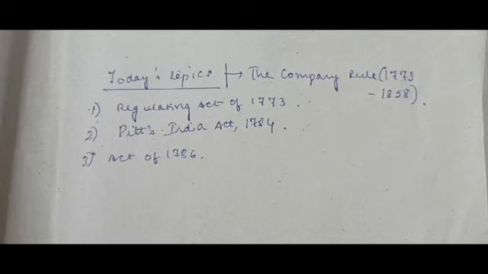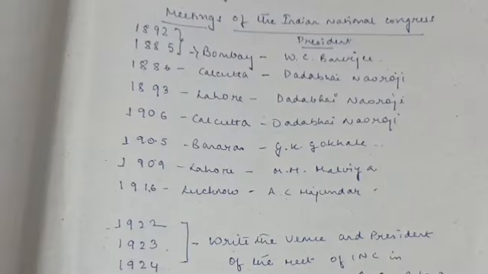Now we are going to revise certain important topics. First we will revise the years of the meetings of the Indian National Congress, the venue and the president. It's going to be a rapid fire type of thing. We are going to be very fast with it. We are going to revise some points every day, and you have to be updated every day. So study hard, work hard. Your examination is next month.